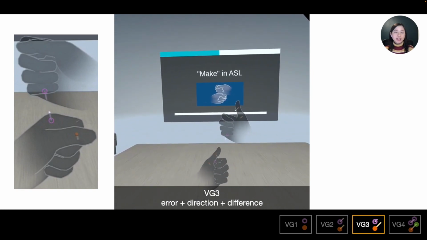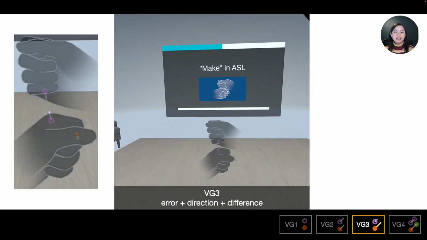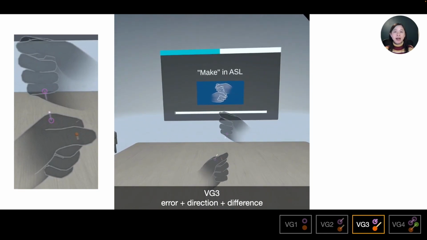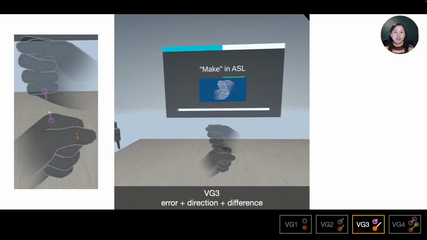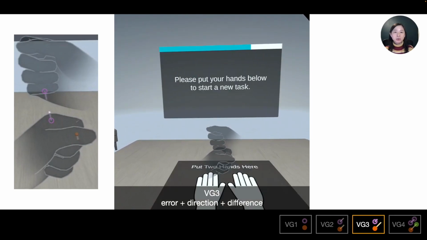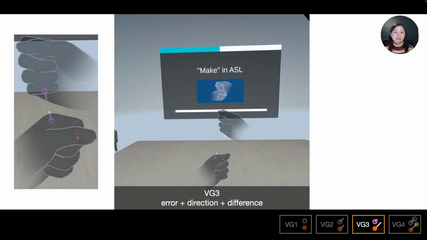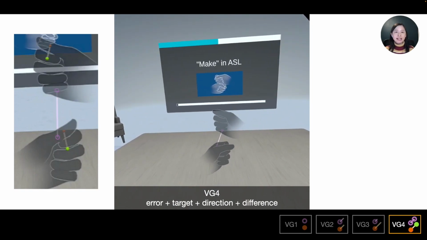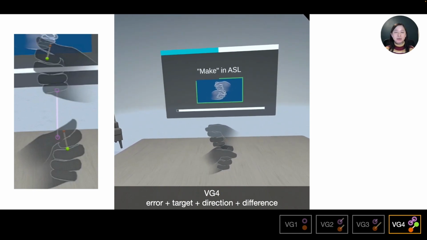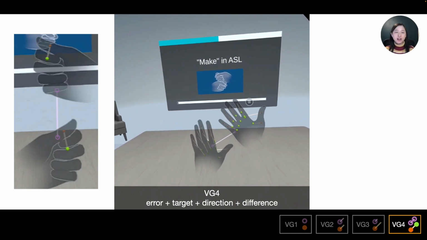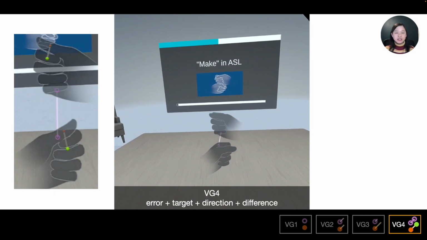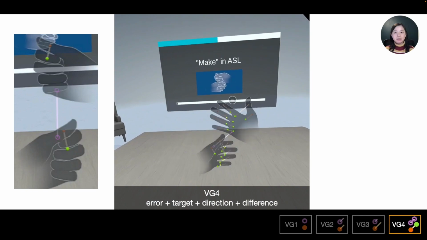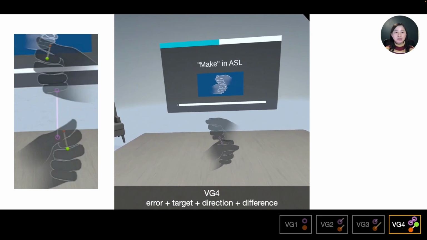VG3 contains 3 types of information. You can consider it is built on the VG2. It looks similar to VG2, except that the length of the line will change depending on how far they are away from the target positions. VG4 has the most information. The orange balls indicate the incorrect joint in the pose, while the green balls show their target positions. There is a line connecting the arrow position and the target position, indicating both the direction to move and the distance between them.